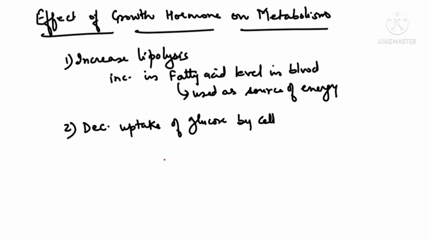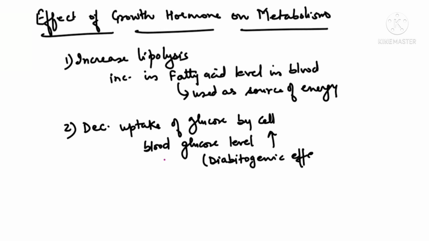Are you understanding me? Once again, I'm trying to explain. It does not allow the cell to take the glucose because it wants to leave the glucose more for the neurons. As a result, blood glucose level increases, and that is why we say it is responsible for the diabetogenic effect. Just like in diabetes, we say that the person is having high blood glucose level, so we say a diabetogenic effect is going on.